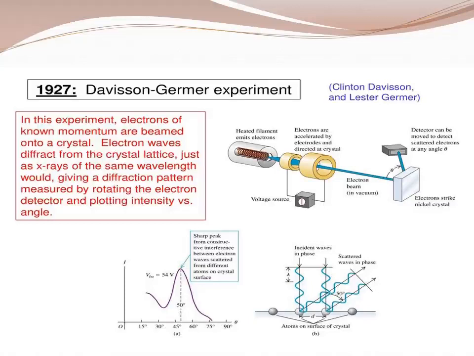In that place, the atoms, the waves were scattered. The heated filament emits electrons, and the electrons are accelerated and directed at the crystal. Further, the electron beam is going through the vacuum; a voltage is given, and only then are the electrons accelerated. Further, there is a detector that is moved to detect the scattered electrons at any angle. Electrons are striking the nickel crystal.